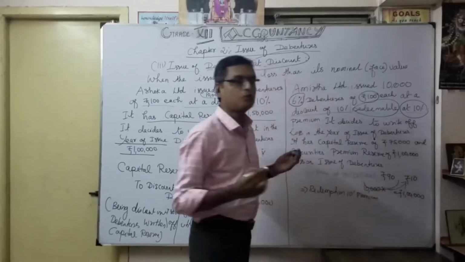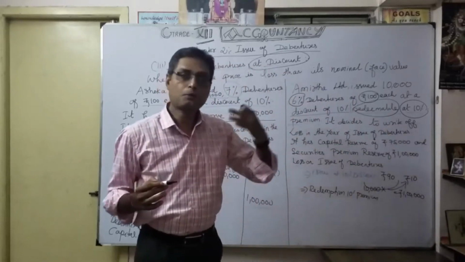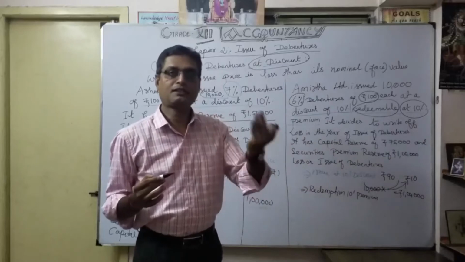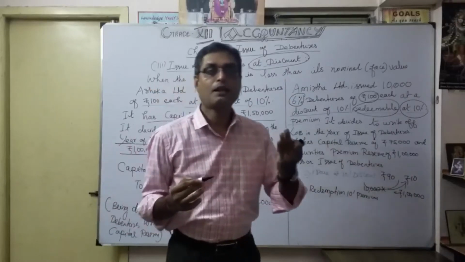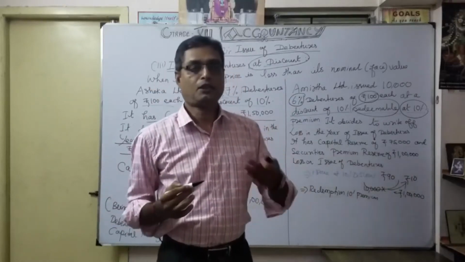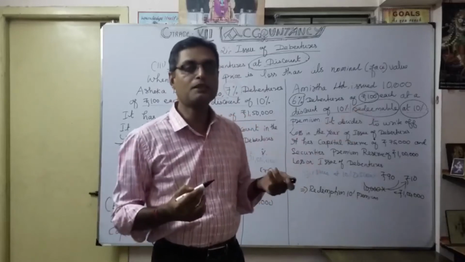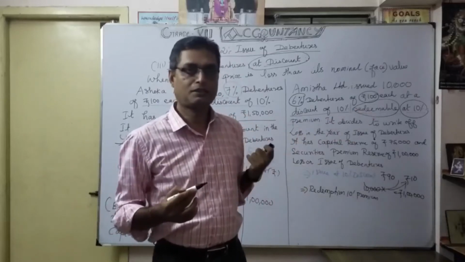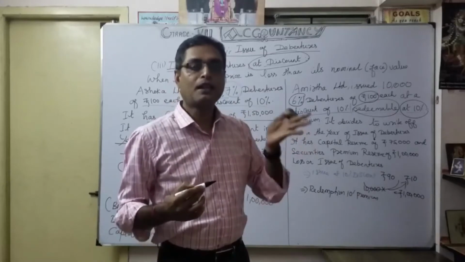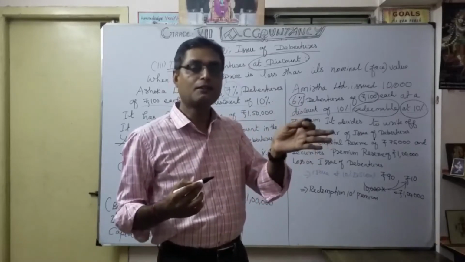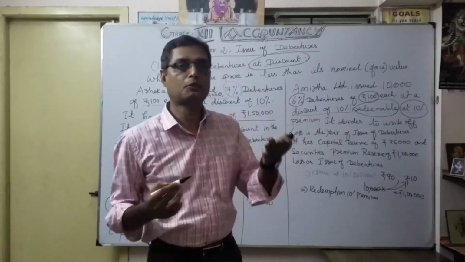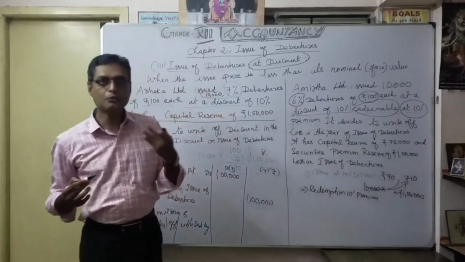So there also the company has to pay, isn't it? Even though they collected 90 rupees, they repay 110. So at the time of 90 rupees, the company is losing 10 rupees. Then at the time of repayment, as against a nominal face value of 100, they will pay 10 rupees more than the nominal face value. So the company will be losing money.